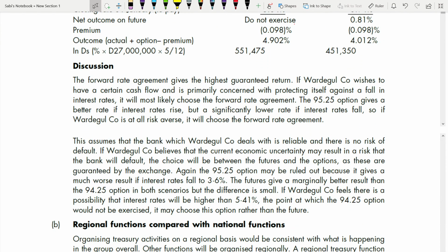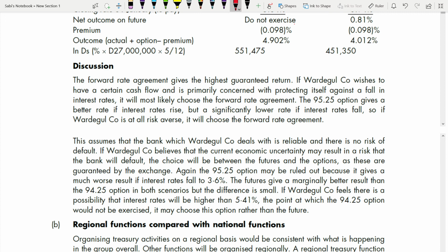Now let's go to the discussion part. The forward rate agreement gives the highest guaranteed return if the company wishes to have a certain cash flow. You can go and check the figures yourself, which is giving you the highest return. I'm not going to show you now. If the company is primarily concerned with protecting itself against a fall in interest rate, it would most likely choose forward rate agreement.